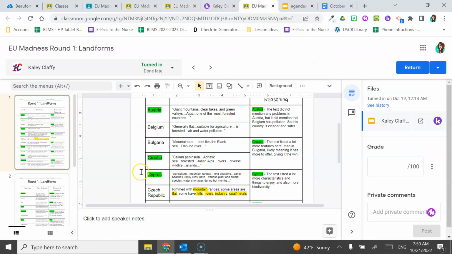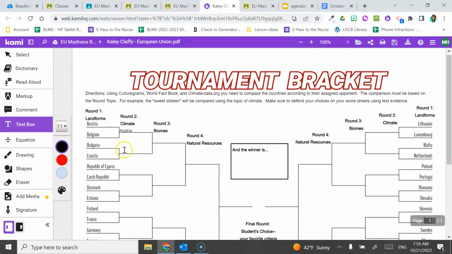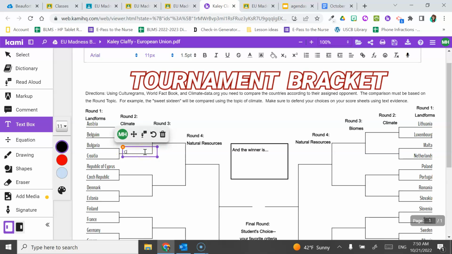The next one she decided was Croatia. So Croatia will also move on to the climate round. Do you see how I am filling out her tournament bracket so that she knows which one is moving on? This is the way we are keeping track of the winners.